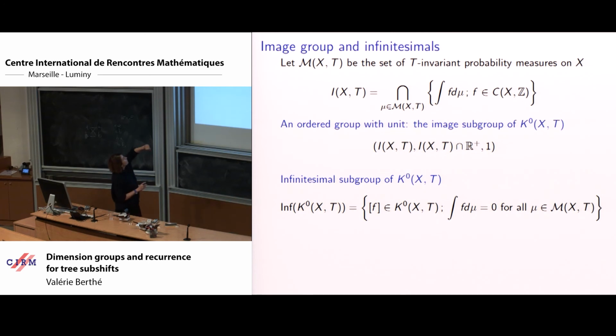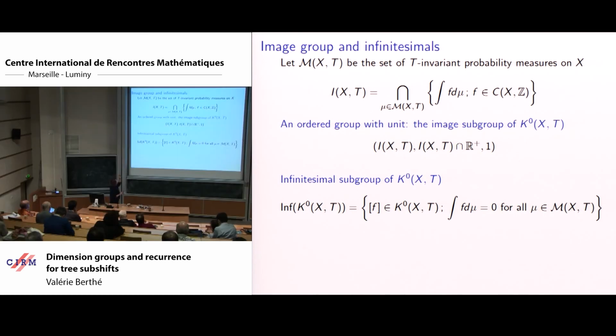So we have a further ordered group that we can associate with the dimension group of a shift. It's the group seen through the invariant measures, that is to say, the set of all values of integrals of continuous functions via the invariant measures. So that makes a new ordered group with unit, the image subgroup of the dimension group.